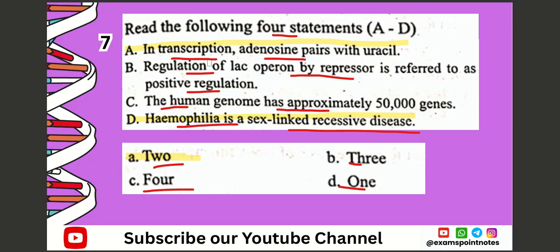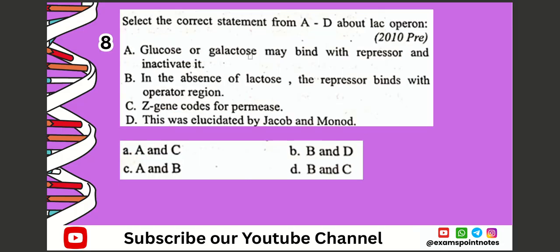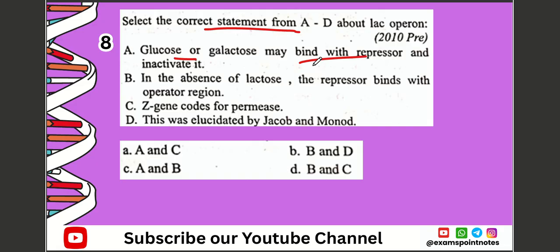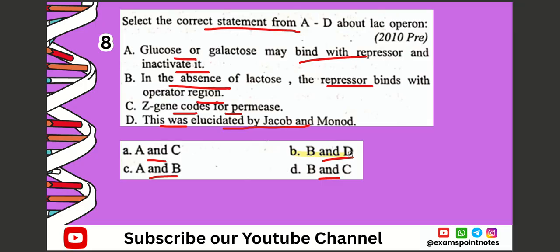Next question. Question number 8. Select the correct statement from A to D about lac operon. A. Glucose and galactose may bind with repressor and inactivate it. B. In the absence of lactose, the repressor binds with operator region. C. Z gene codons are for permease. D. This was elucidated by Jacob and Monod. Options are A and D, B and D, C, A and B, D, B and C. The correct option is option number B, which is B and D.